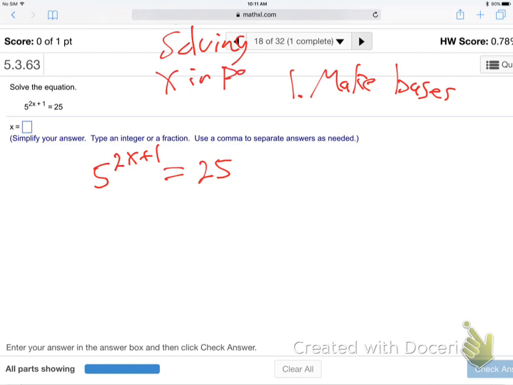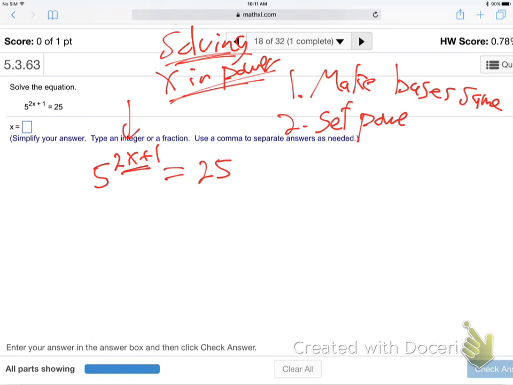Solving x in power. Exponential notes. When x is in the power, when you see one of these questions, I'm trying to help you categorize. That's a lot of the battle when you get to a math test. So next week on Thursday, when you get that math test in front of you and you see x in a power, you think, oh, okay, Mr. Herring gave me some steps. When x is in power, step 1, make the bases the same. Step 2, then set powers equal and solve.